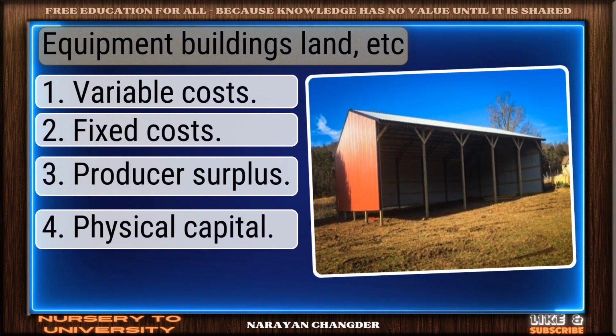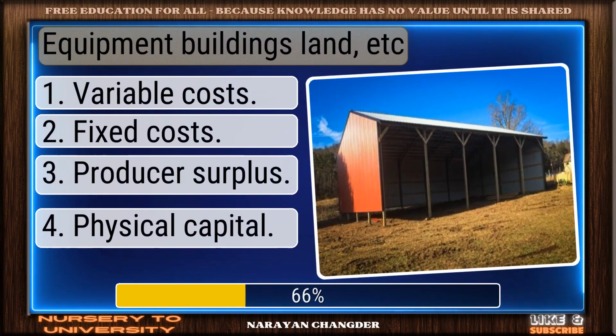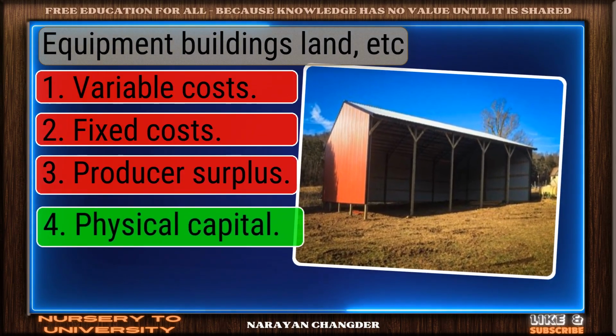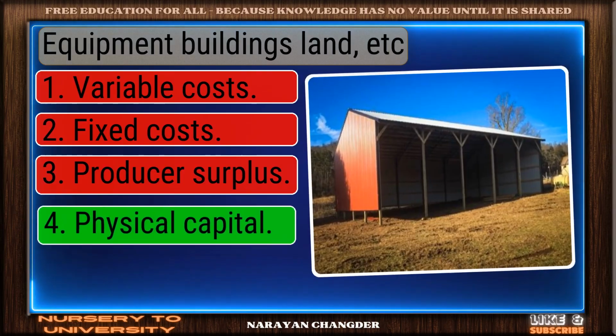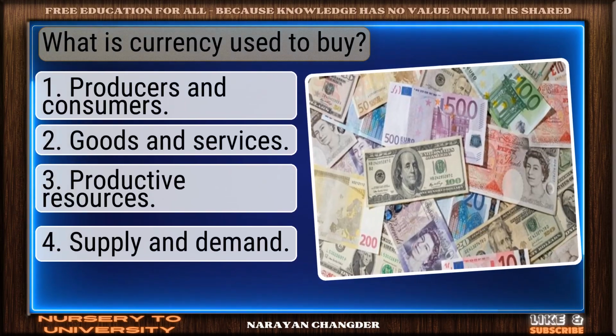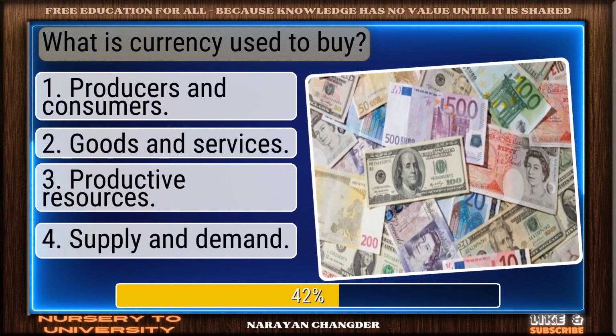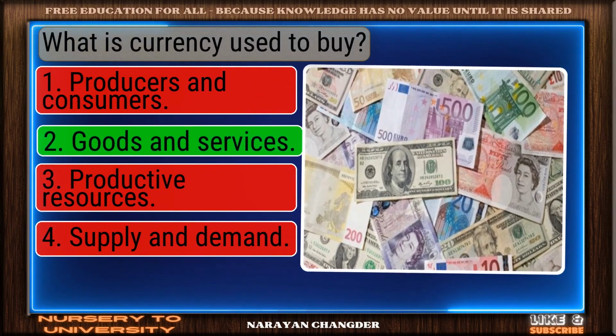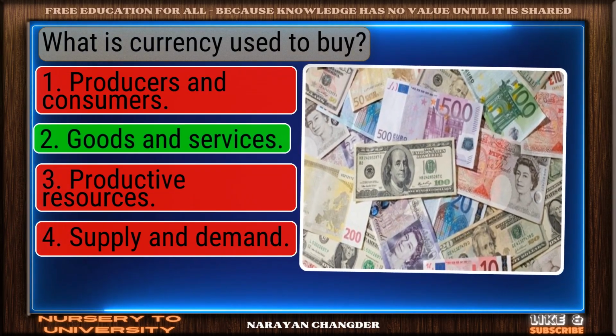Equipment, buildings, land, etc. Excellent. Physical capital is a brilliant choice. What is currency used to buy? Right choice. Goods and services is the best answer.